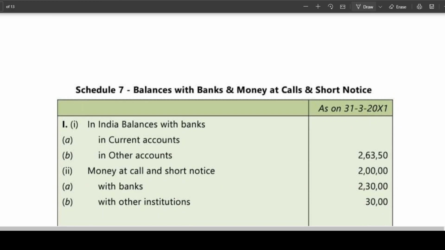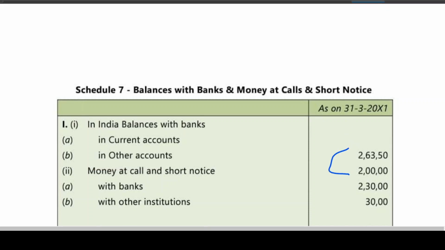Yeah. Here how they have done it, you can see. This 46350 and 2 lakhs. That is in current accounts, money at call and short notice. I think in current accounts and in other accounts, they have split it. That 46350 has been split into two parts.